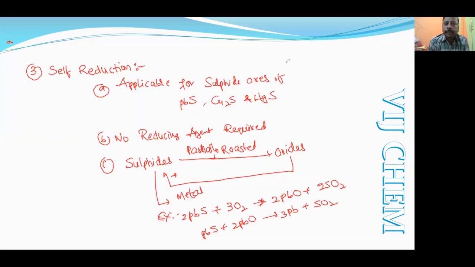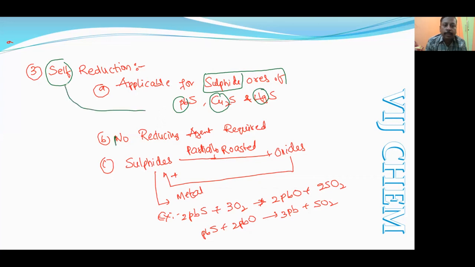After the first, direct reduction by the carbon, and the second, indirect reduction by the carbon, the third one is self reduction. Here the word itself says self reduction, or sometimes we call it auto reduction also. It is not applicable everywhere, only for the sulfide ore, and that too the sulfide ore of lead, copper, and mercury. Here no other reducing agent is required, as the name says self.